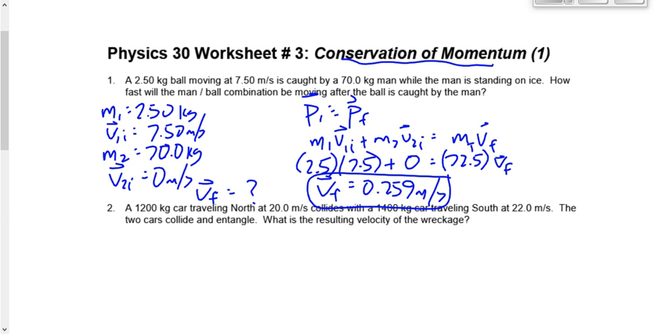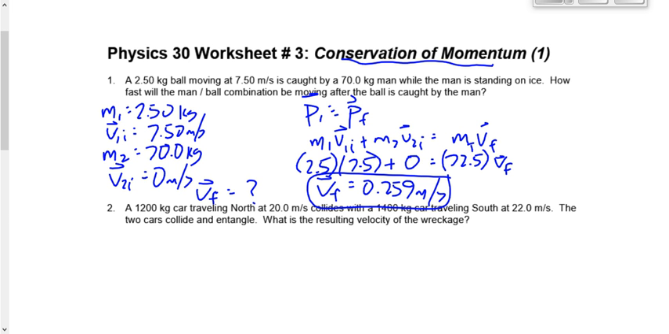I should have asked you for a prediction as to what we were going to get. We got a much smaller number for velocity than we started with, right? Why is it not only smaller, but a lot smaller than the initial velocity of the ball? Yep, because the man weighs so much more than the ball. Yeah, the total momentum stays the same. The man and the ball have the same momentum as the ball had initially, but the man weighs so much more that in order to get the same momentum with a lot more mass, you have to have a lot less velocity.